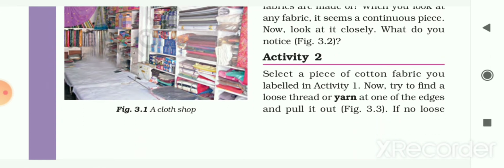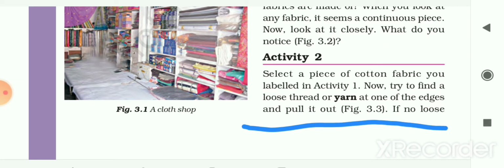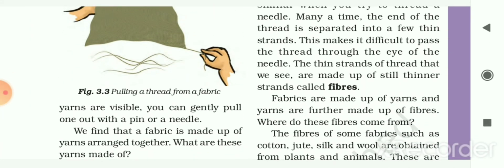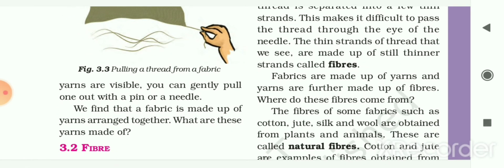Next activity, that is activity 2. Select a piece of cotton fabric you labelled in activity 1. Now try to find a loose thread, or you can say yarn. This loose thread is also known as yarn. Find it at one of the edges and pull it out. If no loose yarns are visible, you can gently pull one out with a pin or a needle. We find that the fabric is made up of yarns, that means threads arranged together.